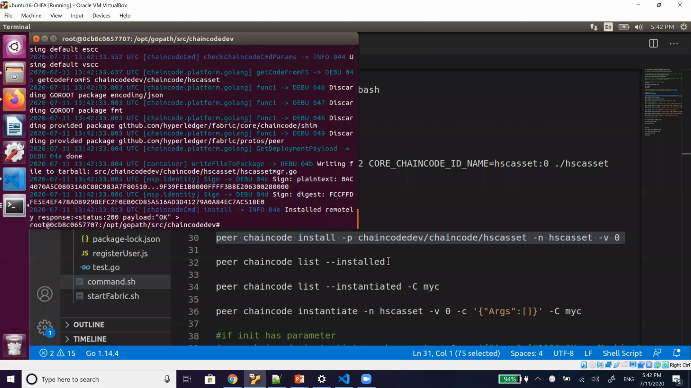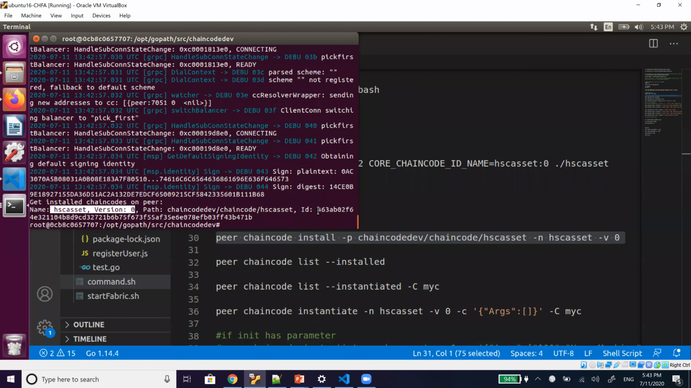If we want to see how many chain codes are installed, there are different commands: peer chain code list installed. We can see the chain code version we have given is 0; we can give 1 or whatever. This is the path of the chain code I gave, and with this ID, it is installed. If we want to see how many chain codes are instantiated, let's instantiate first.